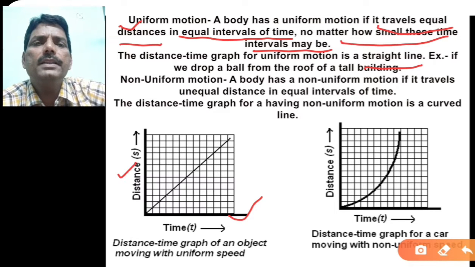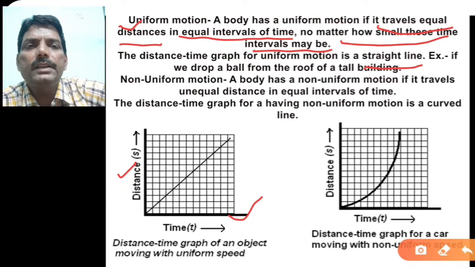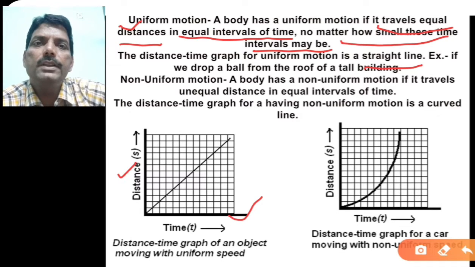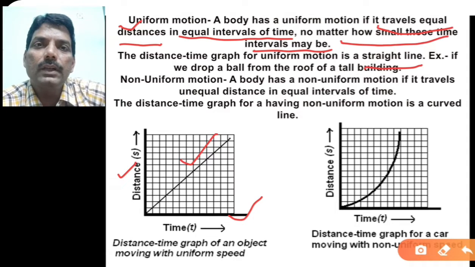But here you can see this graph of distance and time, and if you plot the distance time graph of an object which is covering equal distance in equal interval of time, then you will get a straight line passing through the origin. That means this is nothing but the linear one. So this type of graph you will get whenever there is a uniform motion of the body.